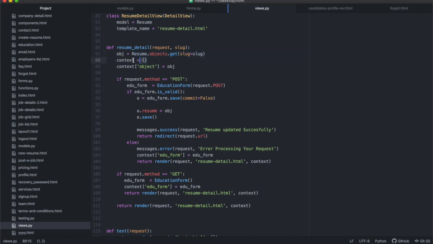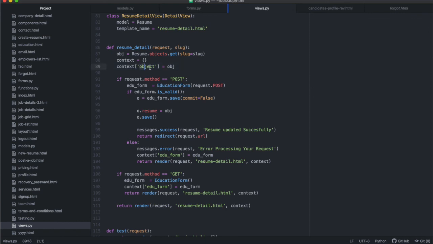Then we're going to specify what the context is, and we're going to start with an empty object, because in this specific case multiple things are going into the context. The first item in the context is the object, and the object is going to be the obj.